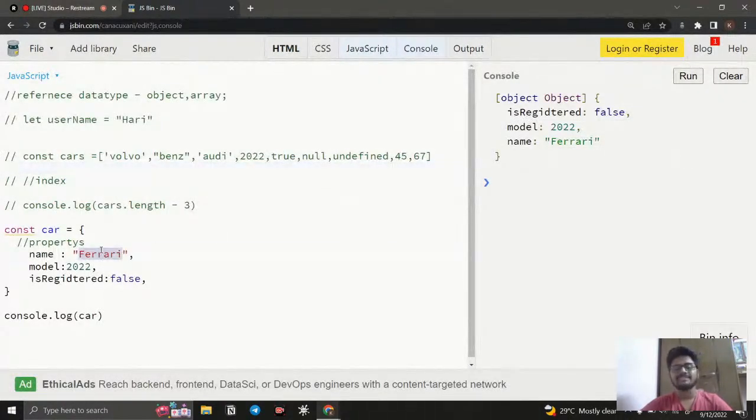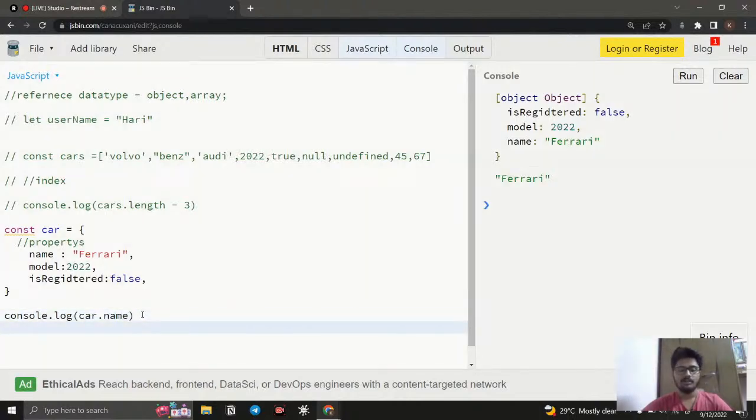So how can we access a particular thing? For example, I want a particular thing. How can I use that? In an array we use the square bracket, here we need to use the dot. Here we need to use the dot, and after that you need to call the key, the property. For example, if I want the name, you need to call the name. That's it. If I run this, you will get the Ferrari only. You can notice Ferrari only. Likewise, we can access it.